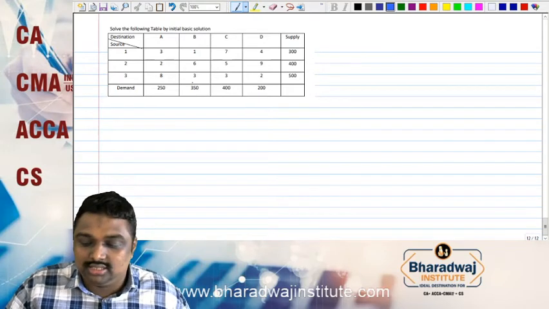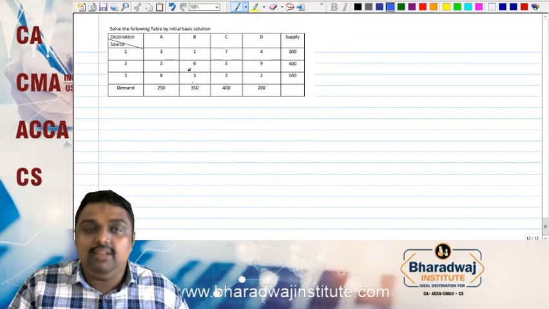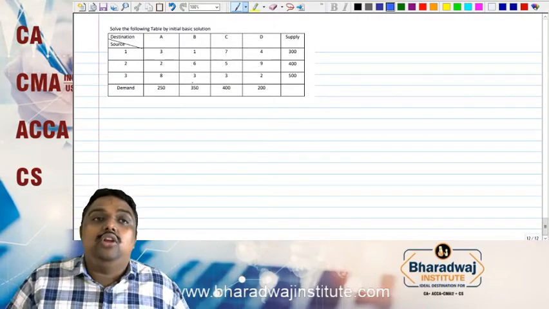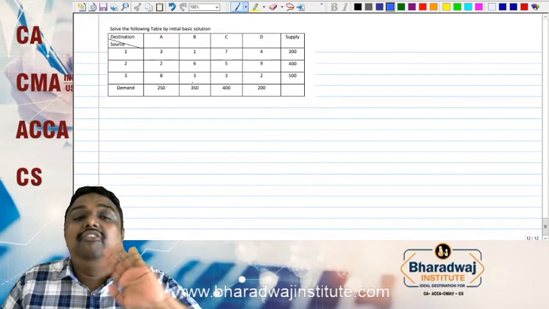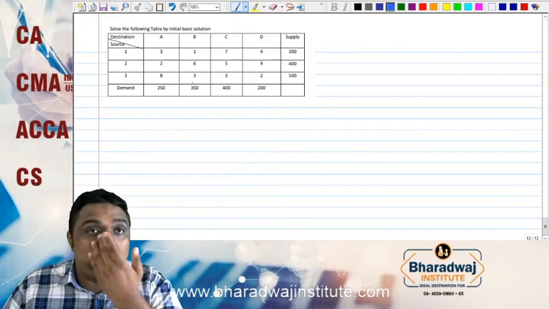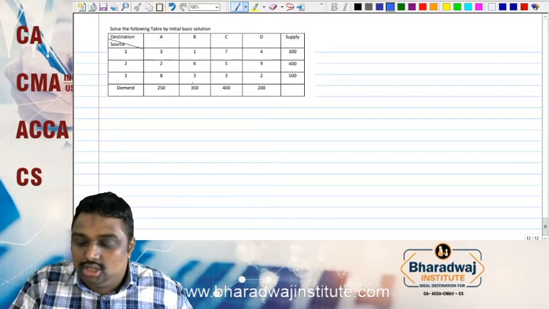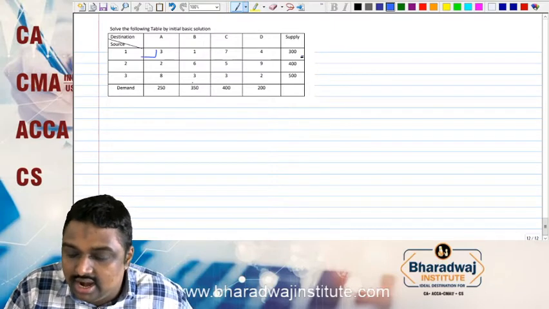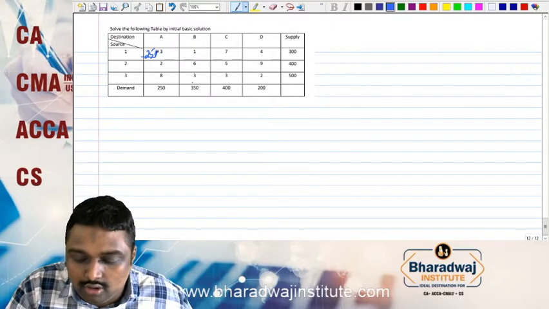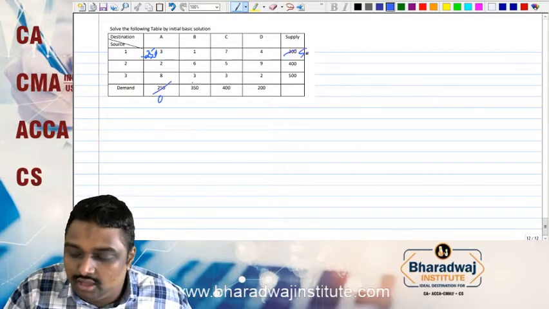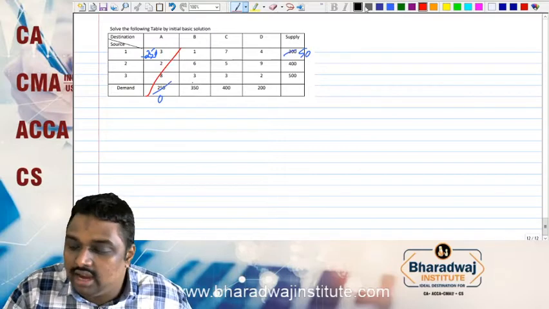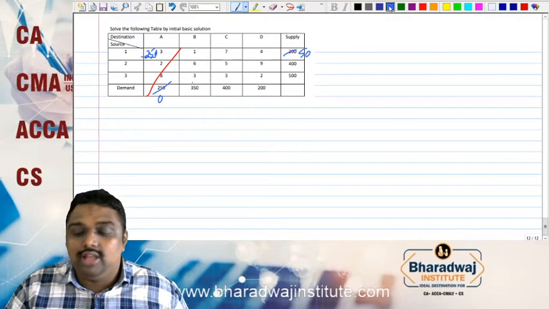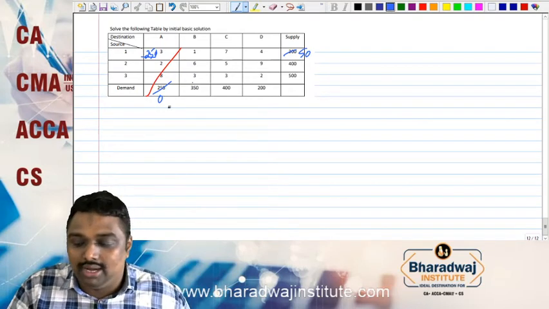See, northwest corner cell method is very easy. See, where is north? Top. West, this side. So under the northwest corner cell method, we never look into the least cost. We consider only northwest. So this is the north, this is the west, so the cell will be here. 300 and 250. We know 250 only we can allocate, 0, 50. That means we don't allocate to the least cost, but to the northwest. So the first row is now completed.